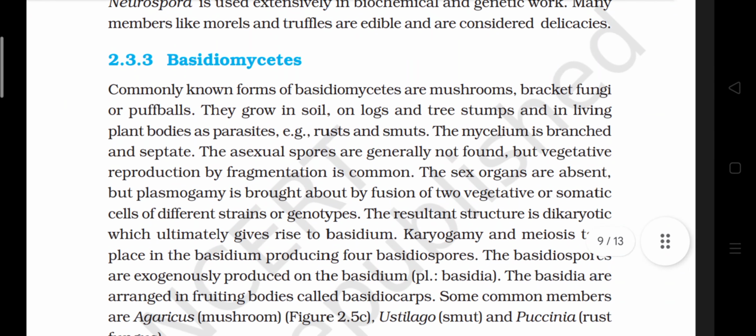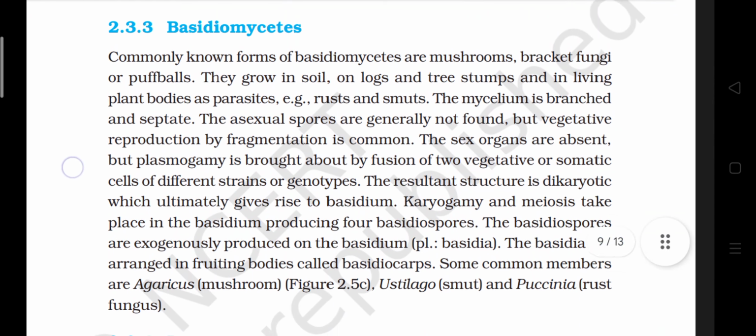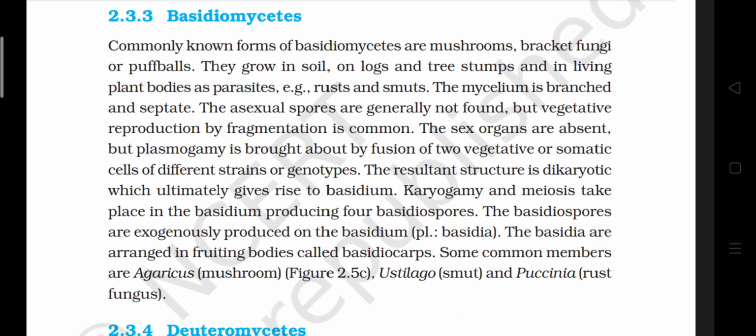2.3.3 Basidiomycetes. Commonly known forms of Basidiomycetes are mushroom, bracket fungi or puffballs. They grow in soil, on logs and tree stumps, and in living plant bodies as parasites. Examples are rust and smut. The mycelium is branched and septate. The asexual spores are generally not found, but vegetative reproduction by fragmentation is common.